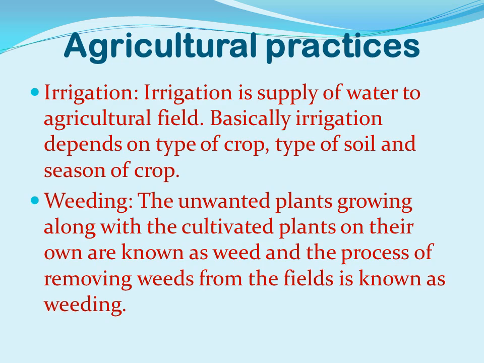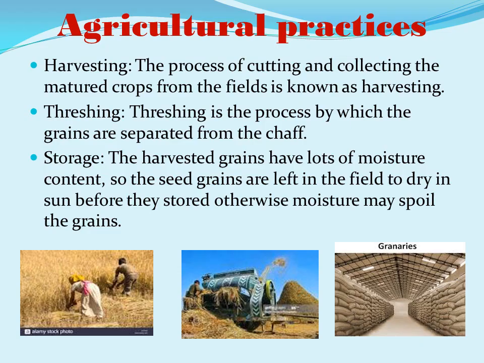The next is weeding. The unwanted plants growing along with the cultivated plants on their own are known as weeds. The process of removing weeds from the field is known as weeding. Harvesting. The process of cutting and collecting the matured crop from the field is known as harvesting. Almost all the crops complete their cycle of maturity in 3 to 4 months. Harvesting is done with a machine known as a harvester.